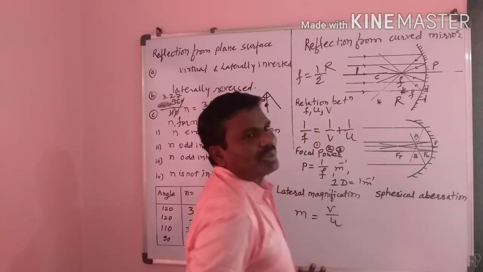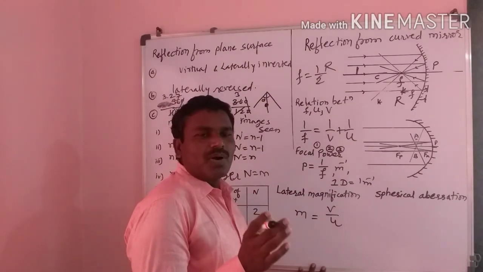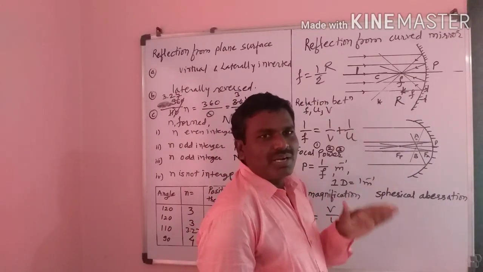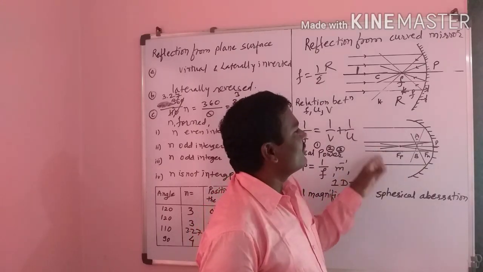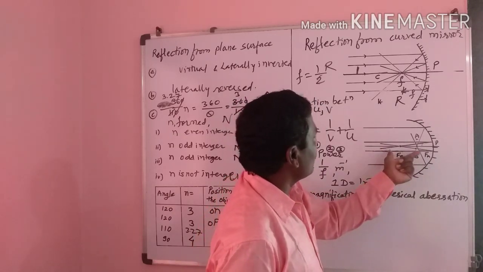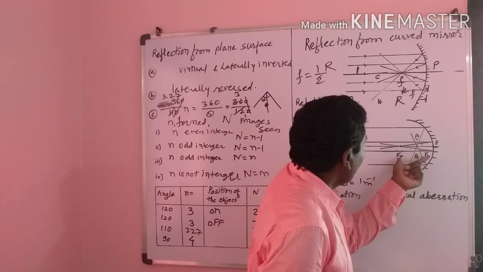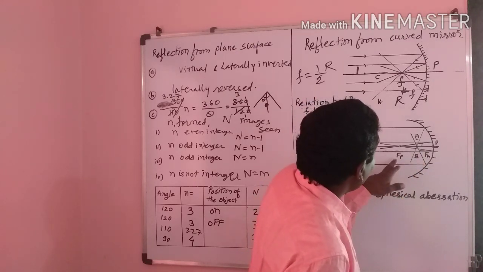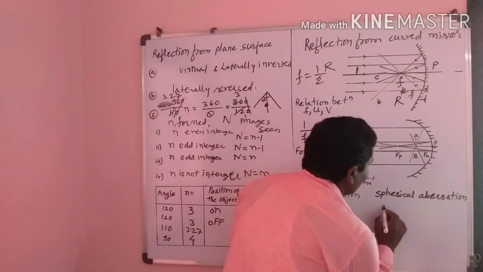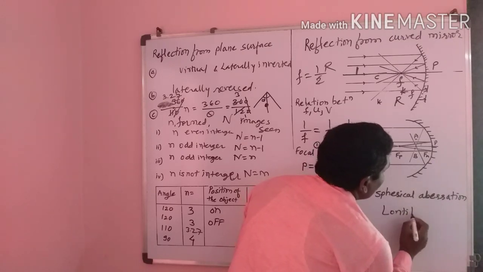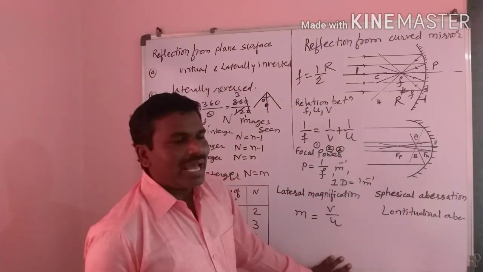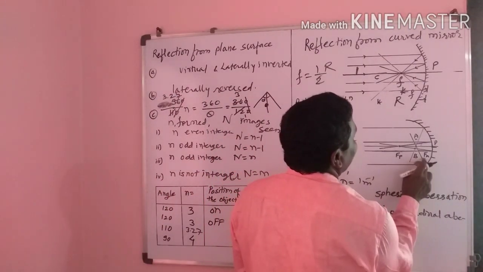There are two types of spherical aberration. Aberration is nothing but the defect due to the spherical surface, when the rays do not satisfy these assumptions. At that time these rays meet the principal axis at two different points, and the distance between the points Fp and Fm is called longitudinal aberration. What is longitudinal aberration? The aberration between the points Fp and Fm.